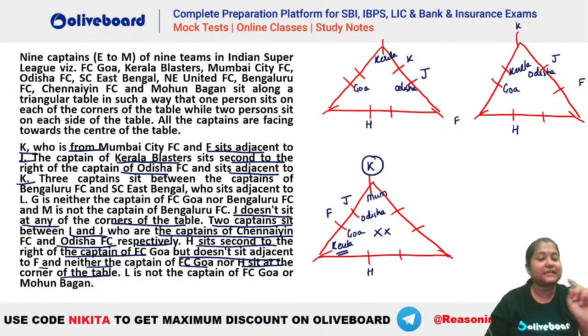So now you can see that it was given there are two captains who sit between I and J, right? It is given in this line that there are two captains between I and J, and I has to be from Chennai. So in the first case, where should we place your I? 1, 2, I can be this person. 1, 2, I cannot be here because H is already here. So you can see in the first case, I will be here and Chennai will be here.